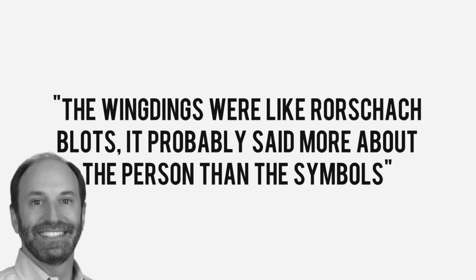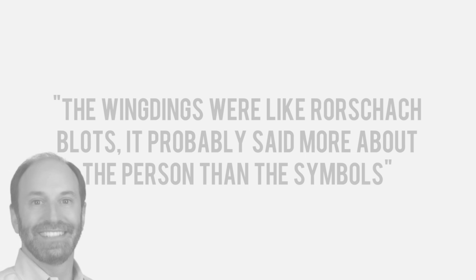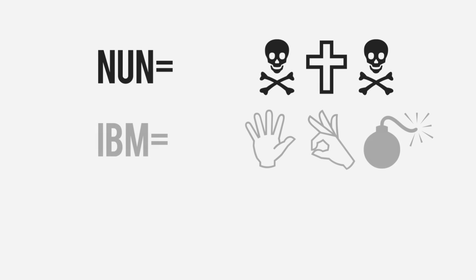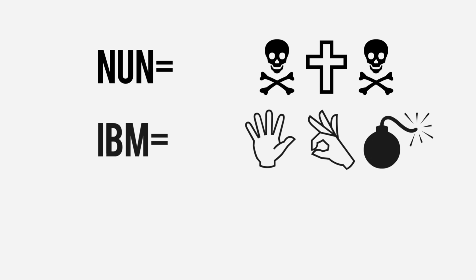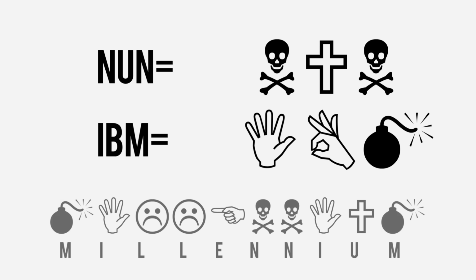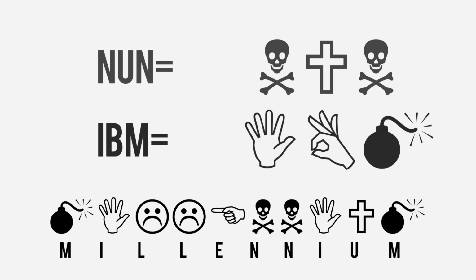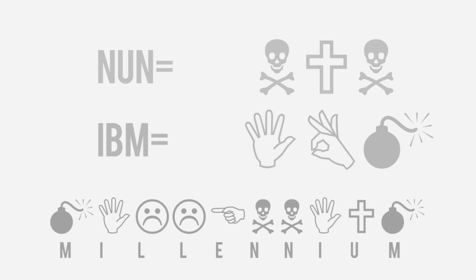Which, given you could extract meaning from pretty much any words you typed, is a valid statement to make. None is 2 poison signs with a cross, IBM is an open hand, an OK sign, and a bomb, and Millennium, which would do the rounds in 1999, is this, which was interpreted to mean many things.